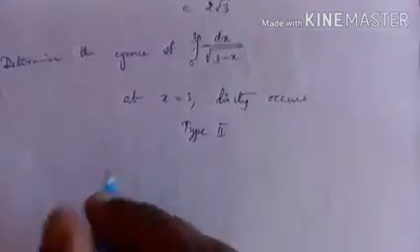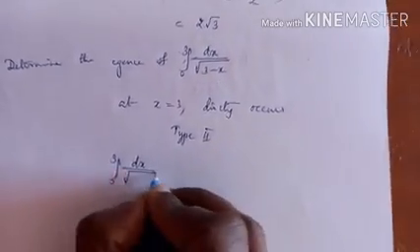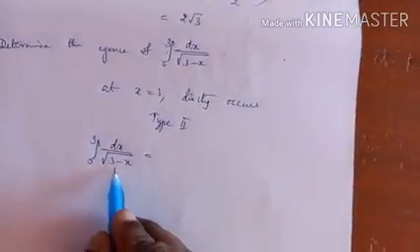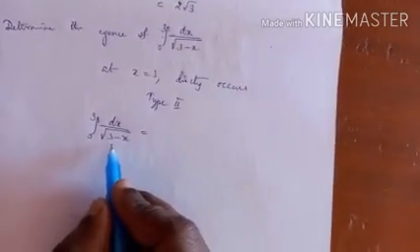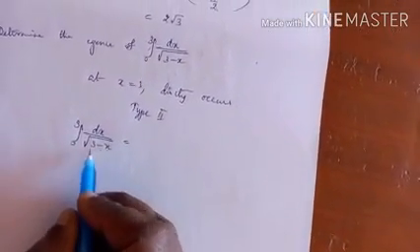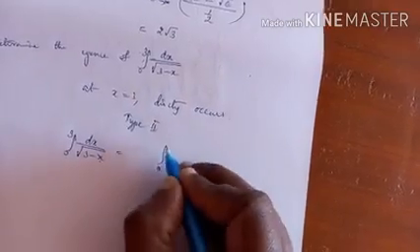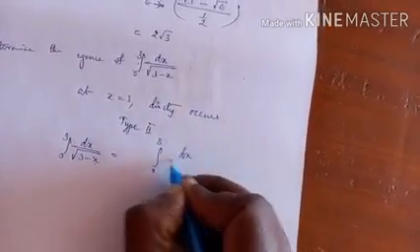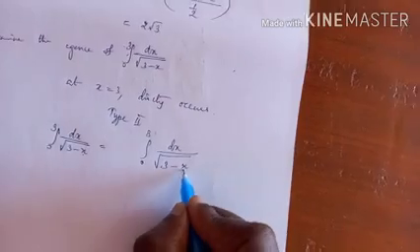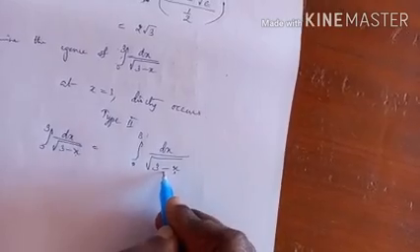So how do we do it? The same model. You take this integral from 0 to 3 of dx by root of 3 minus x. If I substitute x equal to 3, it is 3 minus 3, 0. So I should substitute epsilon in place of 3. If I take 3 plus epsilon, then epsilon will become negative.